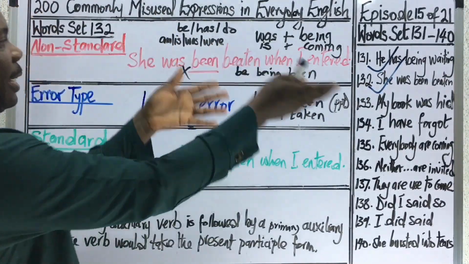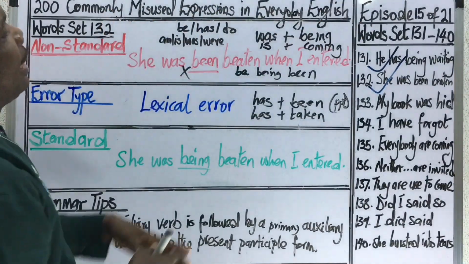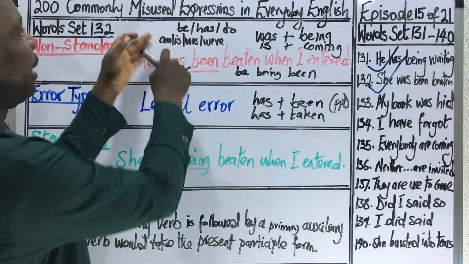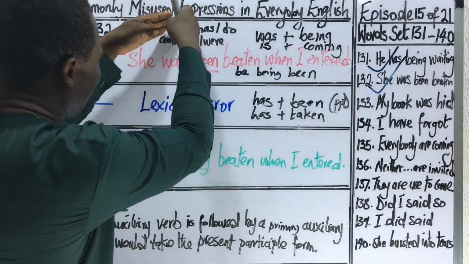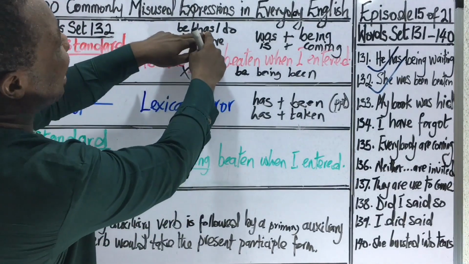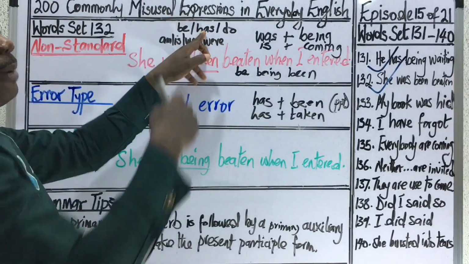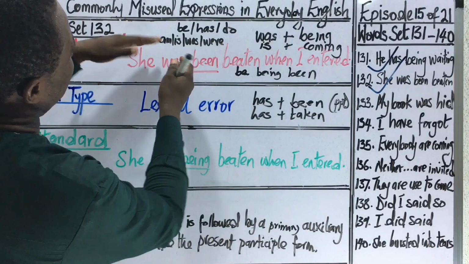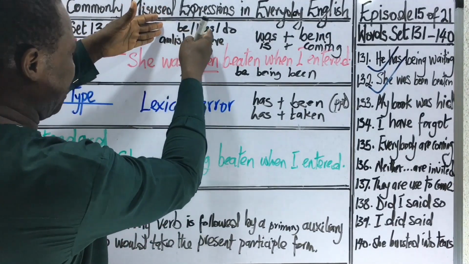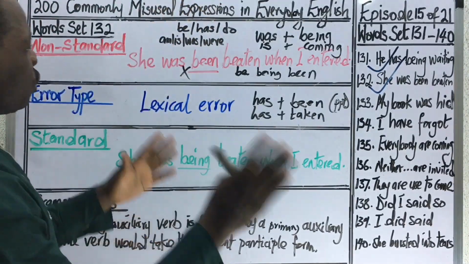Was, of course, is the past tense form of that. So if is can be combined, then was, were can also be combined. Then has can combine with be. Take note of that. Is can combine with be in this family. Has can combine with be in this family. Then has can combine with do in this family. Has can also combine with be in this family. As far as I can say, it is only is that may not combine with the verb has. So this is what happened.